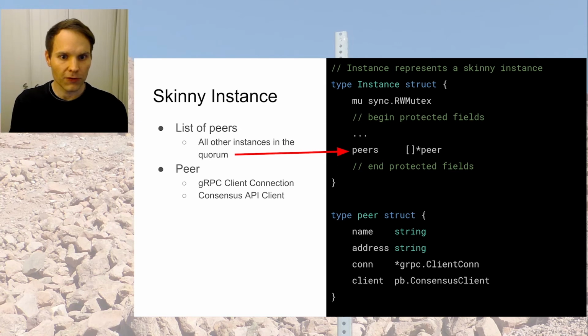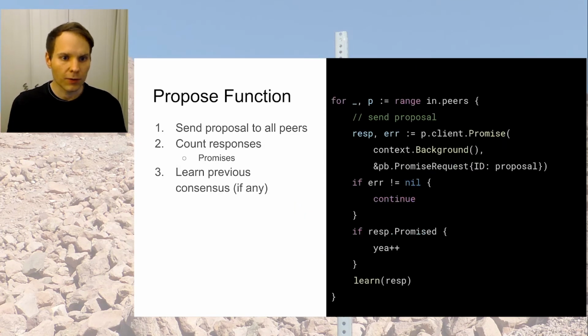Here's a list of peers. And here is the client connection that we hold for each. And then we have a propose function. And in that propose function, we send proposals to all peers. So we have this list that we just talked about, and for each item in that list, we send a proposal out.